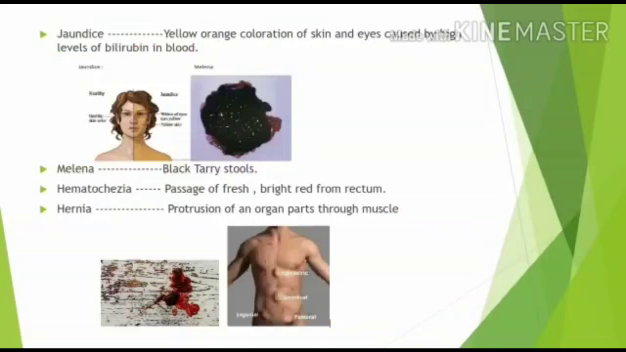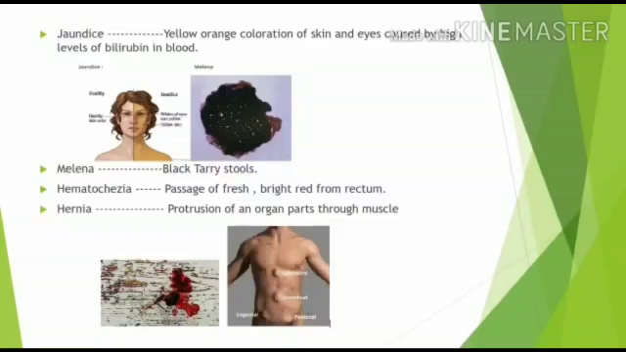Jaundice: due to the high level of bilirubin in blood, we may have yellowish discoloration of skin and eyes. It is commonly called jaundice. Melena is black tarry stools, blood in stool. Hematochezia is passage of fresh bright red blood from the rectum. I have missed entering the word blood. Please make a correction of it.